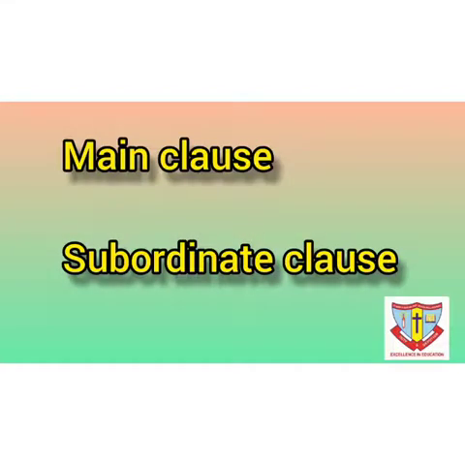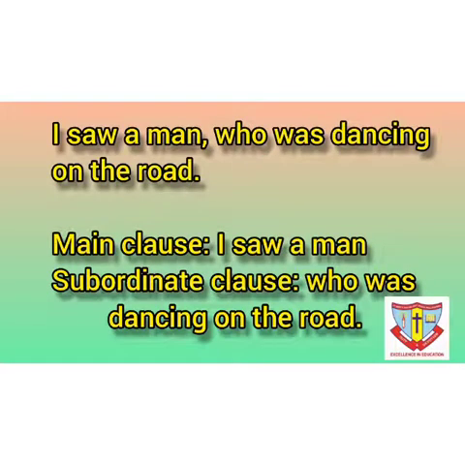We can study this clause as main clause and subordinate clause. For example, I saw a man who was dancing on the road. Now, in this example, we find two clauses. I saw a man, and the other one is who was dancing on the road.